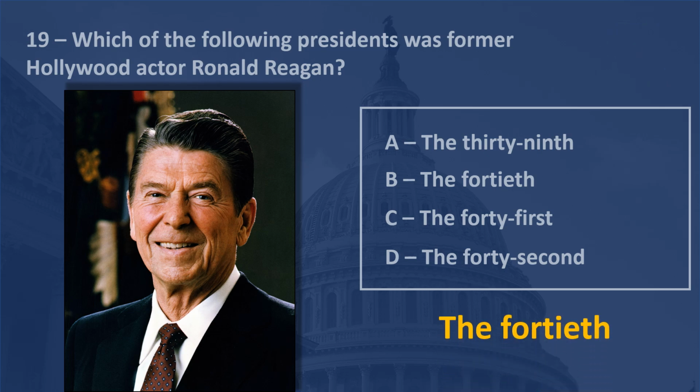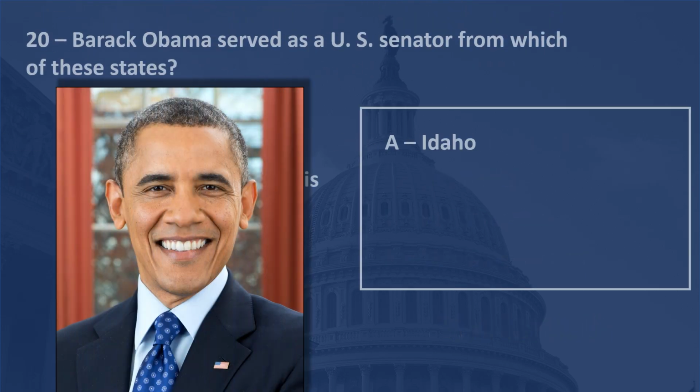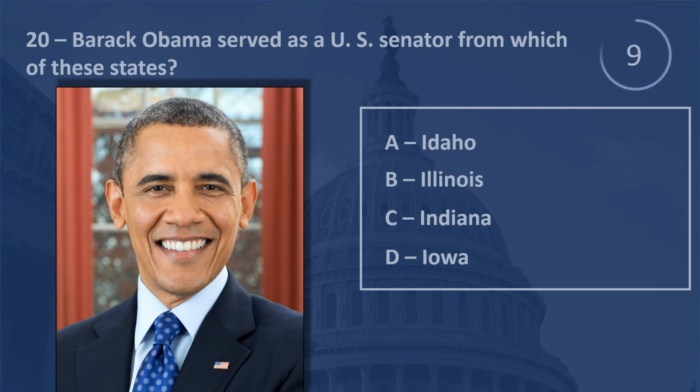The 40th. Barack Obama served as a U.S. Senator from which of these states? Illinois.